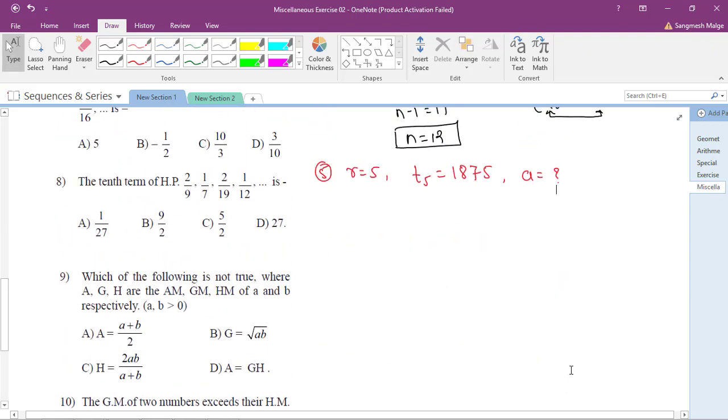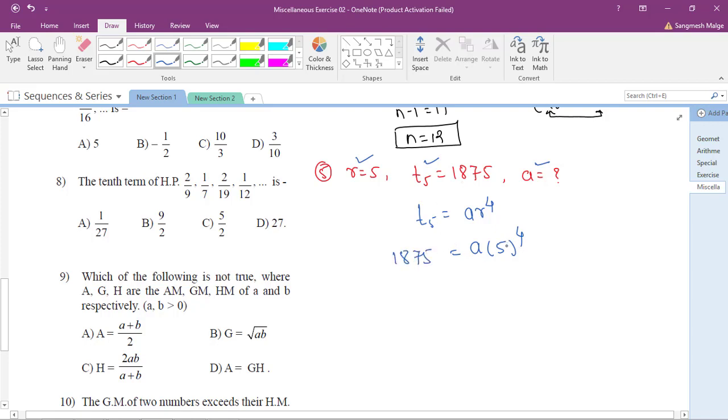So how will we do this? Write down T5. What do you know in this question? You know T5. How do you write T5? T5 is equal to A R to the power 4, because here it is 5, so here 4 will come. Now everything is given: R is known, A has to be found and T5 is known. Put the value of R here. R is 5, so A times 5 to the power 4 is equal to 1875.